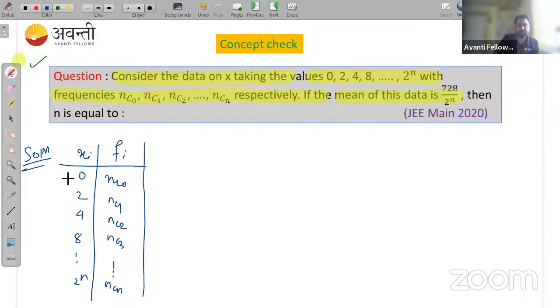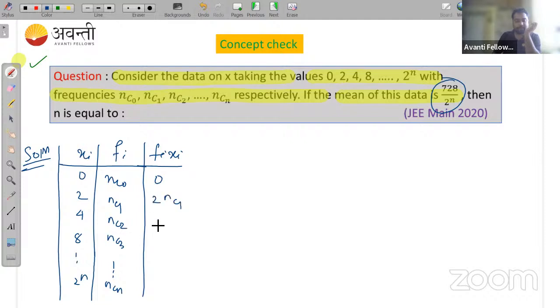Now we need to find the mean. Mean is already given, but we need to find the value of n. So to find the value of n, first we need to find Fi xi. So 0 into nC0, that is 0, 2 into nC1, 4 into nC2, up to 2 to the power n into nCn. So this is my frequency table.